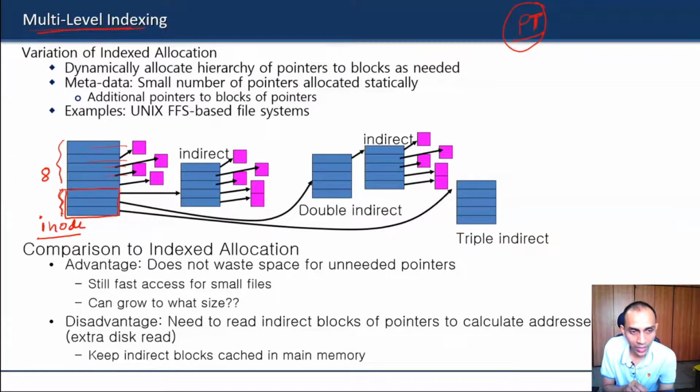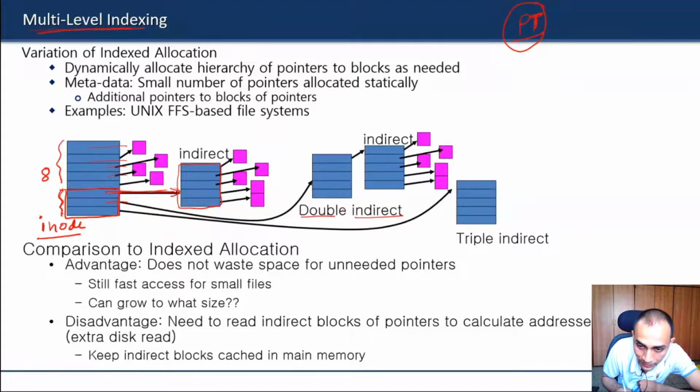But for files which are larger, we can go for indirect addressing. After that, we have one level of indirect addressing. One of the pointers will store the address of an indirect block, which will in turn store the direct addresses for the data blocks. If you remember your multi-level page table things, something similar is being done here. This block is again kind of an inode block, but in this case it is only going to store the direct addresses.